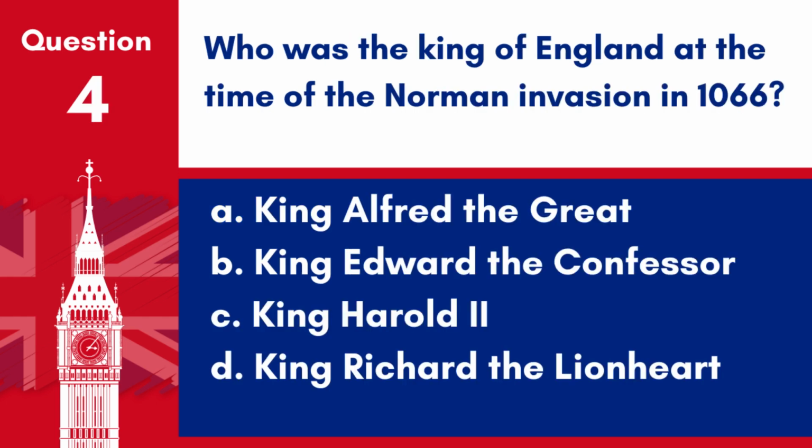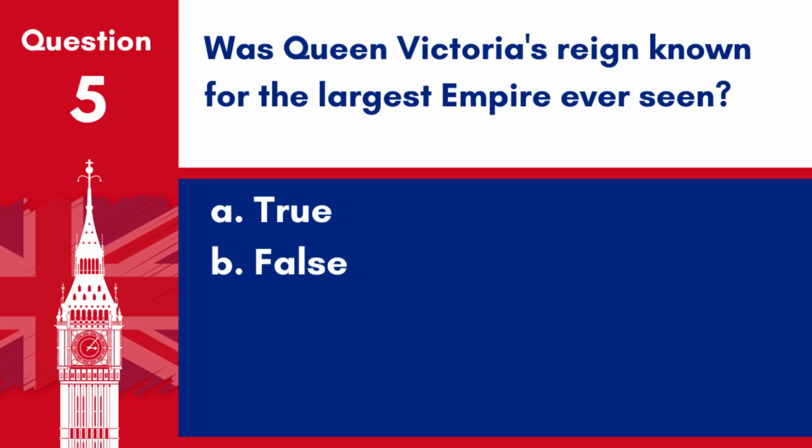Question 4. Who was the King of England at the time of the Norman invasion in 1066? A. King Alfred the Great. B. King Edward the Confessor. C. King Harold II. D. King Richard the Lionheart. Answer. C. King Harold II. King Harold II was the King of England at the time of the Norman invasion in 1066, which led to the Battle of Hastings.